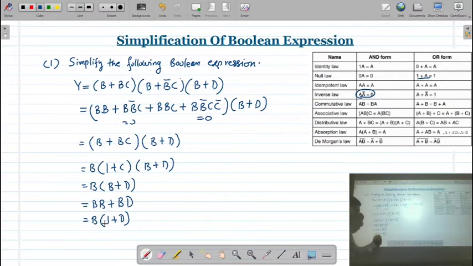And what is your answer? 1 plus D is again equal to 1. So your final answer is AB. So here now you can see that if I am using this expression, how many logic gates do you require? Here one of the logic gates is an OR gate, another OR gate, third OR gate. So 3 OR gates will be there.